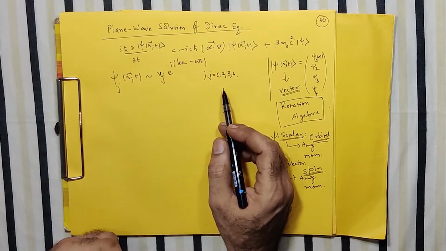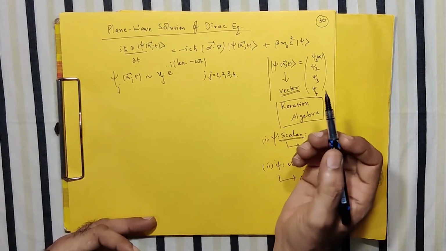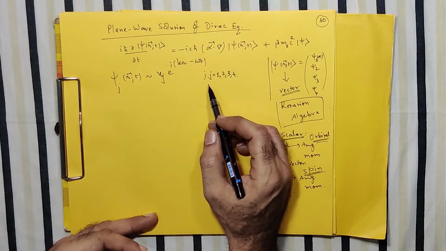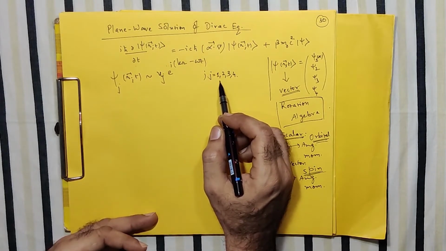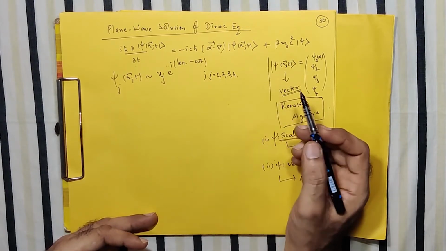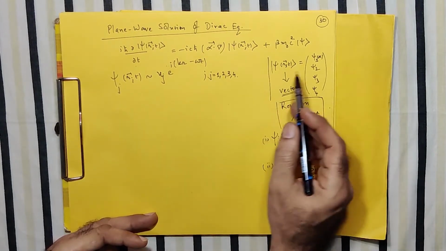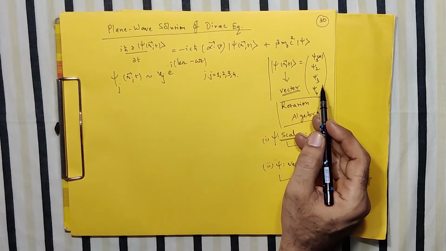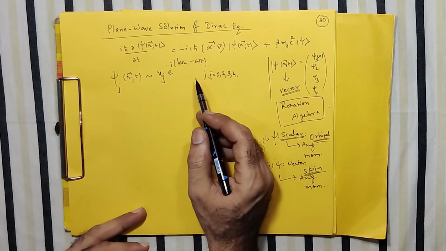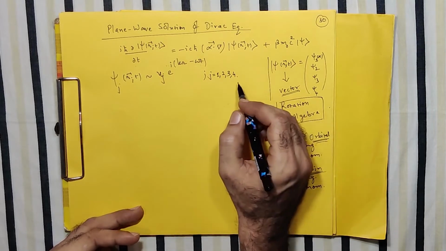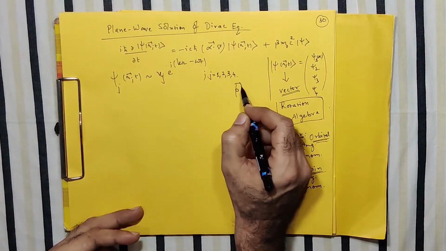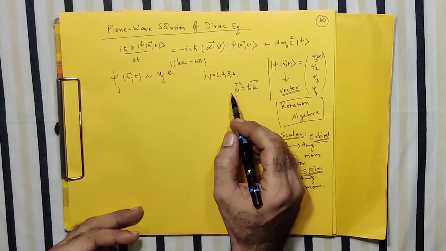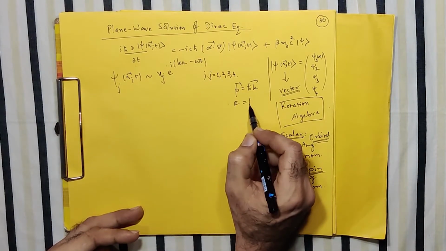So some may be slightly anxious to know why, instead of Greek letters, you have used Latin letters even to write the 4 components. But this is not the Minkowski space components 1, 2, 3, 4. They are just the 4 components of this psi: 1, 2, 3, 4. Correct? So j runs as 1, 2, 3, 4. And we also know that p can be written as h cut k. It is related with the wave vector k. And your energy can also be written as h cut omega.